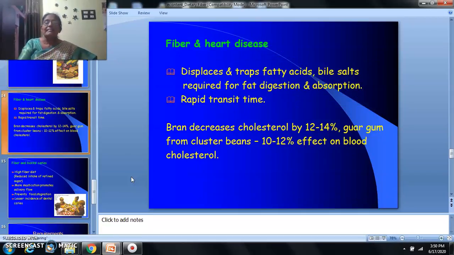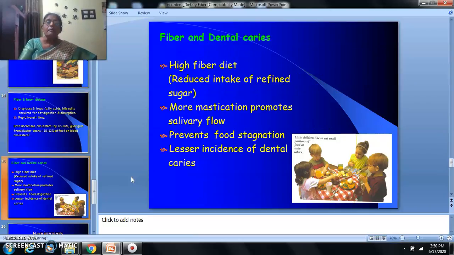Fiber displaces and traps fatty acids and bile salts required for fat digestion and absorption. Because of the rapid transit time, the time the food material stays in the intestine is much less. Bran decreases cholesterol by 12 to 14%. Guar gum from cluster beans, 10 to 12%, has an effect on blood cholesterol.